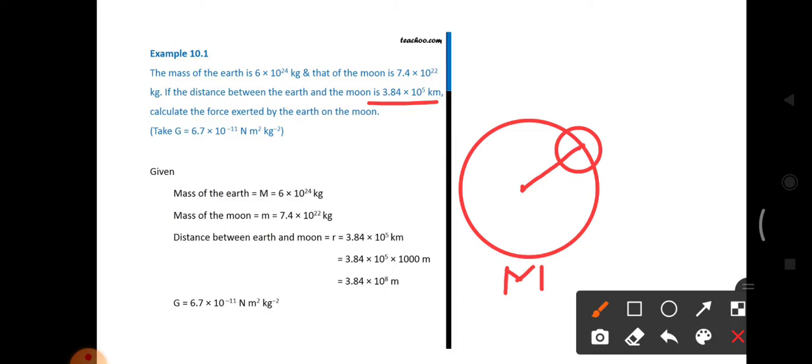And this mass we take as capital M and this mass we can take as small m. So the mass of the moon is 7.4, the mass of the Earth is 6 into 10 power 24. You have to calculate the force exerted by the Earth on the moon.